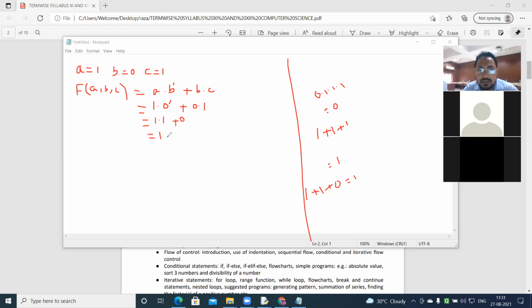This is 1 and this is plus 0, and the result is 1 plus 0 is equal to 1. Now you may ask how I told you the result so quickly. I only looked at A and B. A is 1, NOT B is 1, so 1.1 is 1, plus anything is 1. So I did not think further, the result is 1. Understood? Is this expression clear to you? The answer which we have got, 1, is clear to you or not? I'll give more examples in the next class.